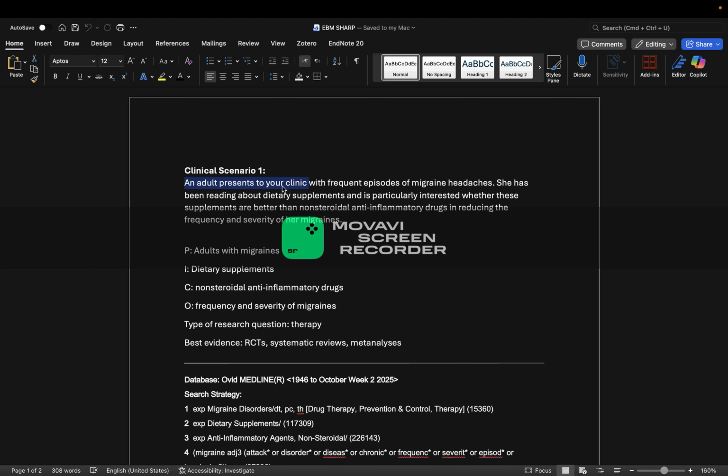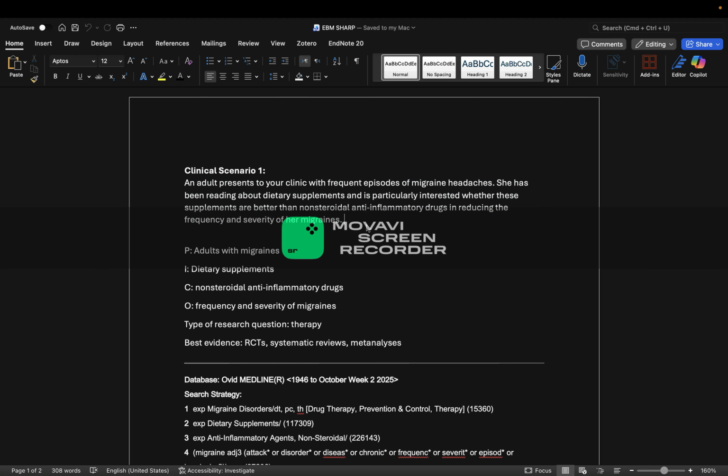An adult presents to your clinic with frequent episodes of migraine headaches. She has been reading about dietary supplements and is particularly interested whether these supplements are better than NSAIDs in reducing the frequency and severity of her migraines. So in order to start our search strategy, we try to dissect the clinical scenario into a PICO.